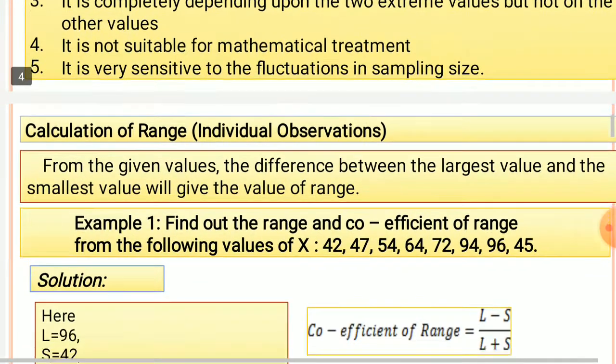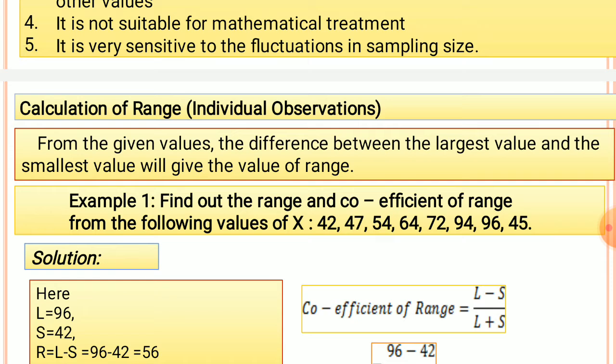Now, calculation of a range. So as in the calculation of arithmetic mean, median, mode, here also the range, the measures of dispersion are to be calculated under three heads.